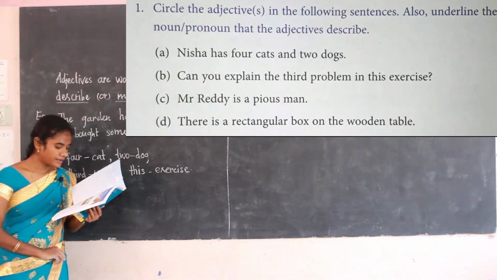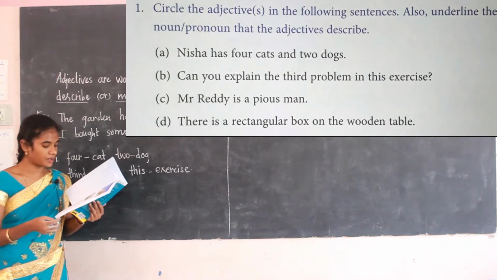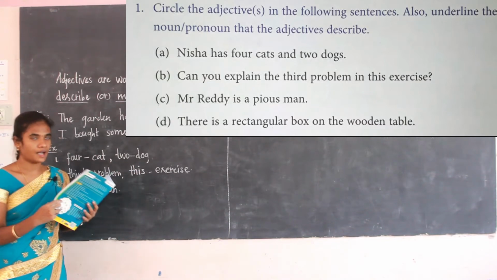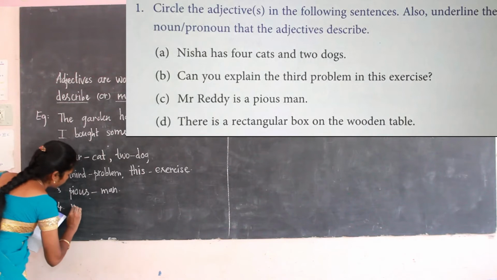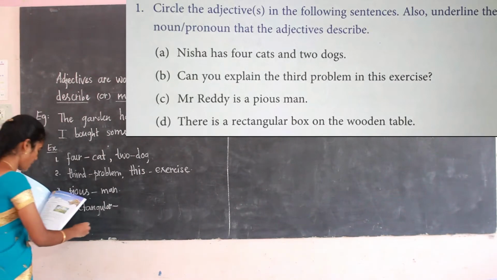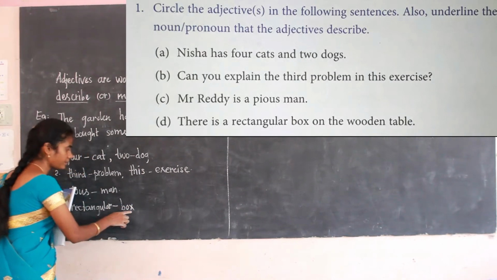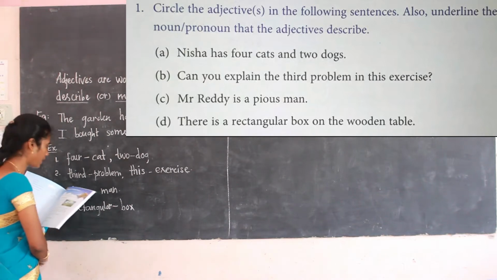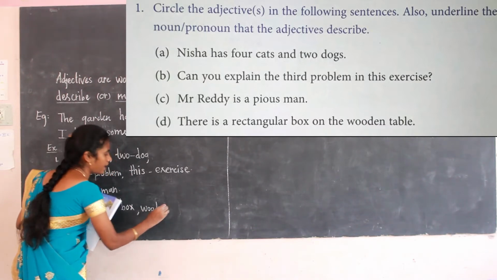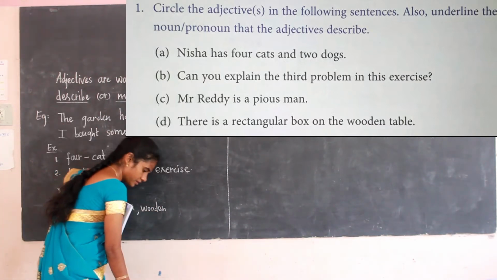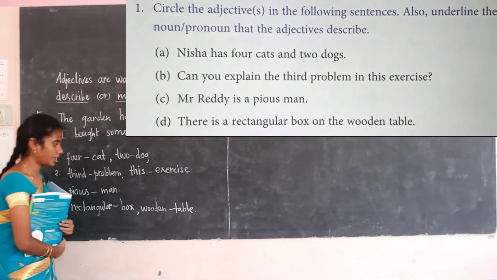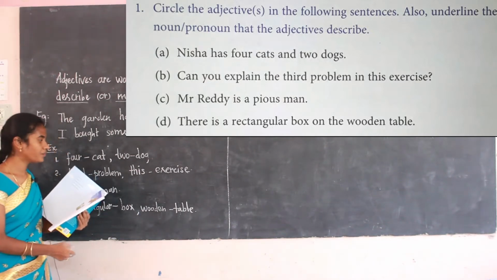Then the fourth one: there is a rectangular box on the wooden table. Here rectangular is an adjective. It describes the noun box. Box is the noun that the adjective rectangular describes. The next one, wooden, is the adjective here, and table is the noun here.